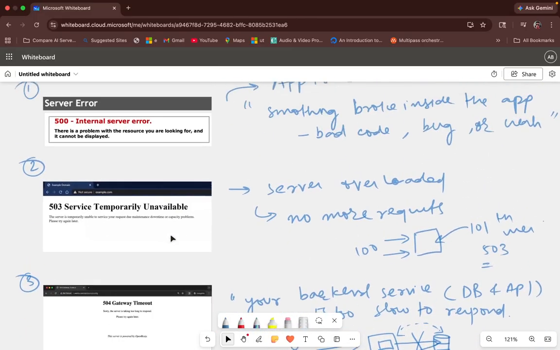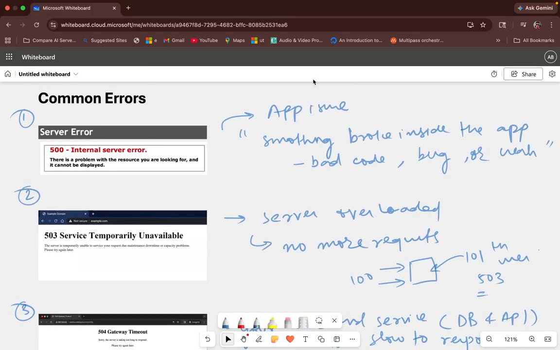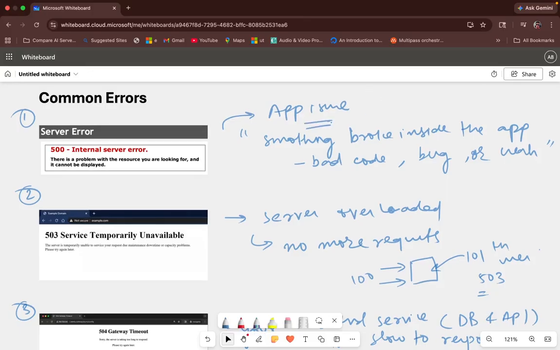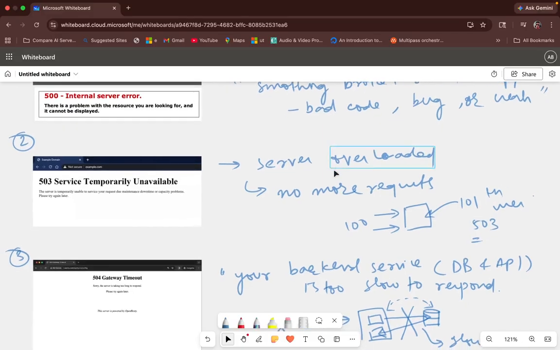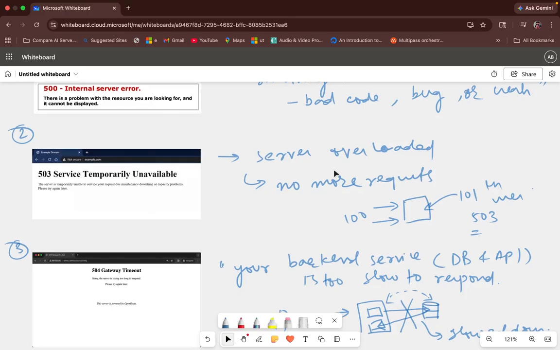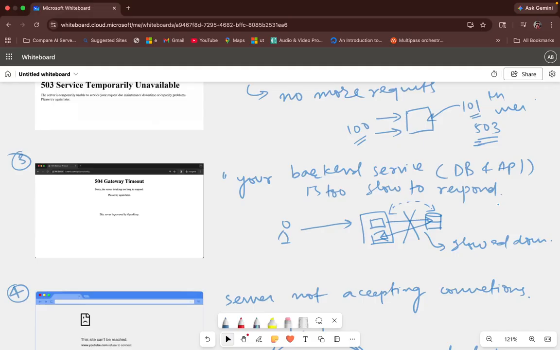So what are the 5 errors that we have discussed? First is internal server error. Internal server error clearly says there is some issue with your application, so you need to check the application first. Second, if you are getting a 503 service temporarily unavailable, this means that your server is overloaded and it is not taking more requests. If the capacity is 100, and 100 users are already logged into the server, then the 101st user will not be able to access the application and will get an error called 503 service temporarily unavailable.